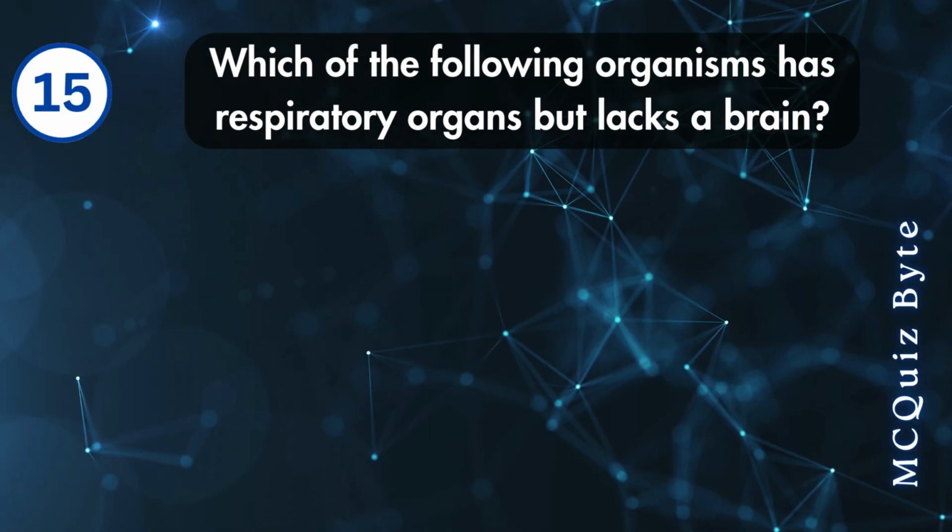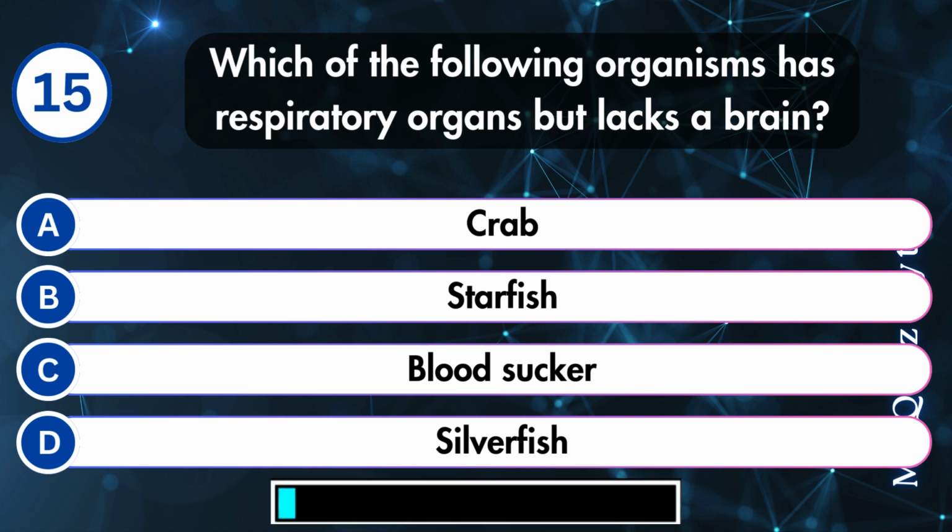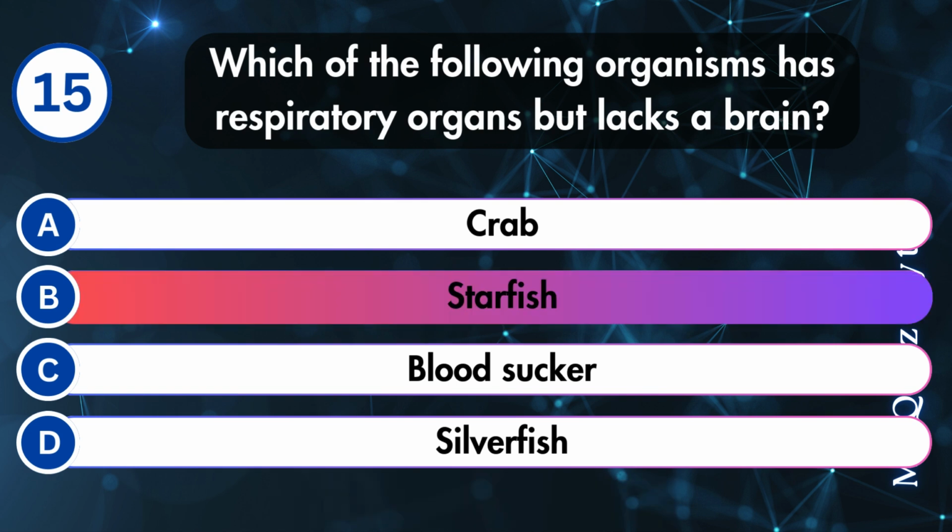Which of the following organisms has respiratory organs but lacks a brain? Crab, starfish, bloodsucker, or silverfish? Correct answer is B.